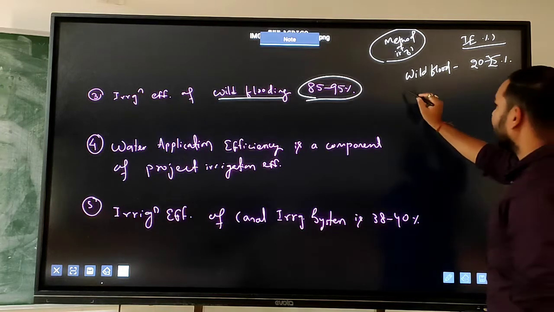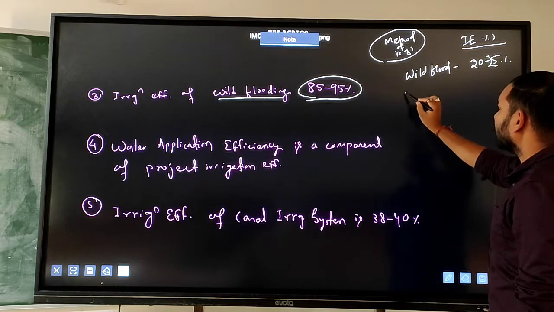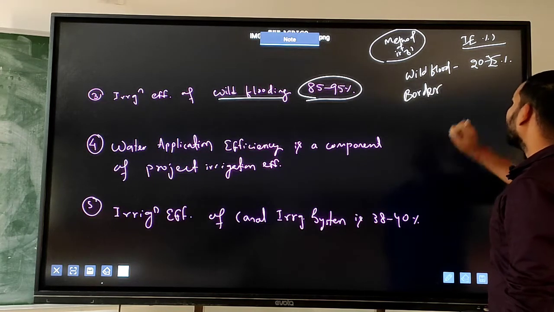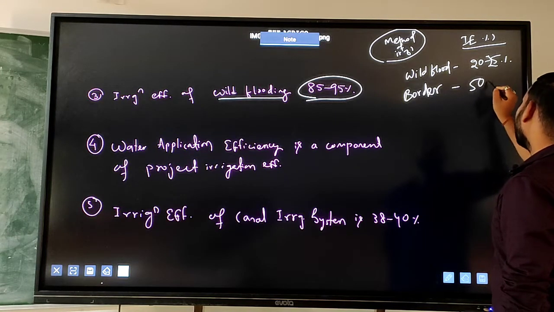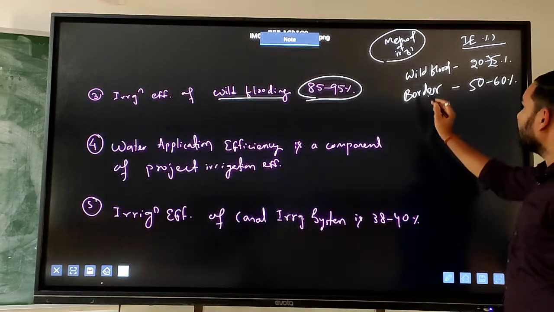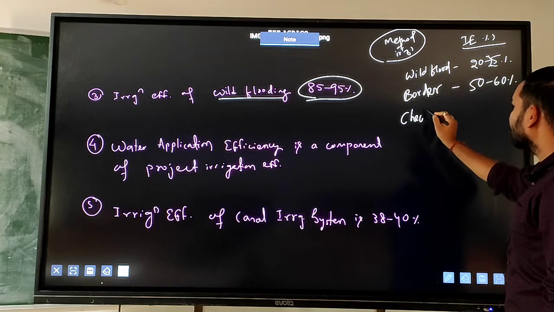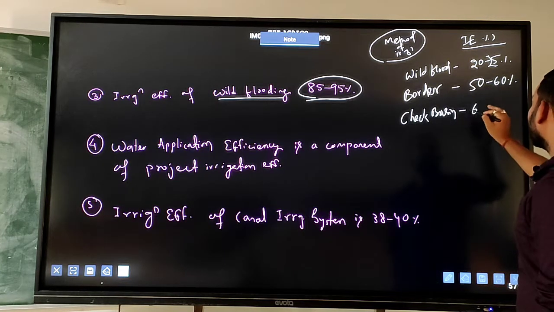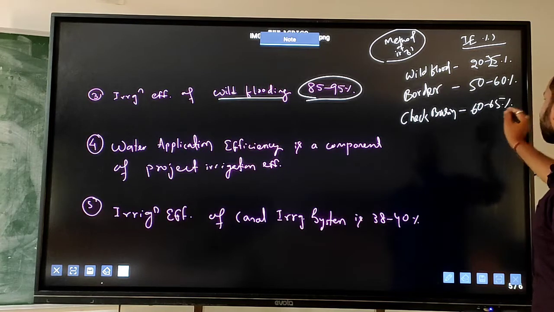If the method of irrigation is the border method, then 50 to 60% irrigation efficiency will be there. If it is check basin, the efficiency will be 60 to 65%.